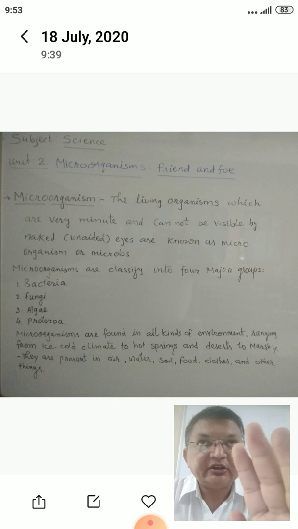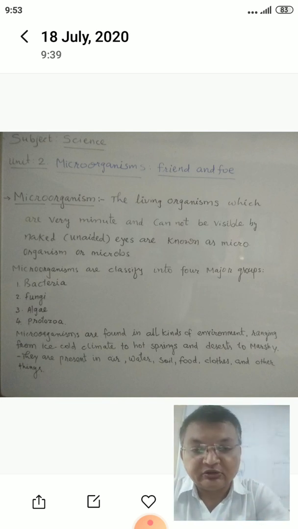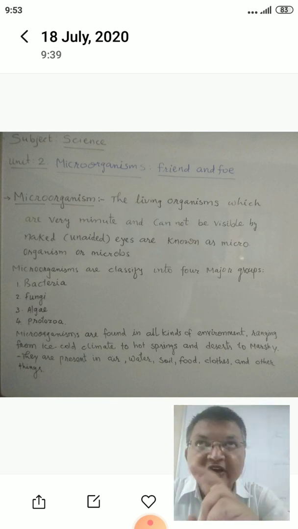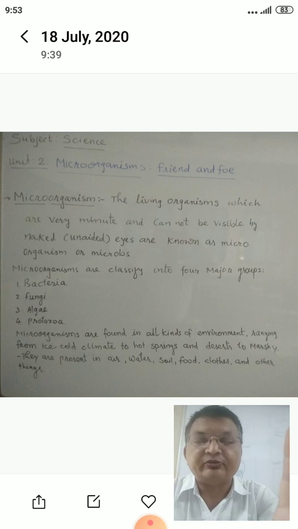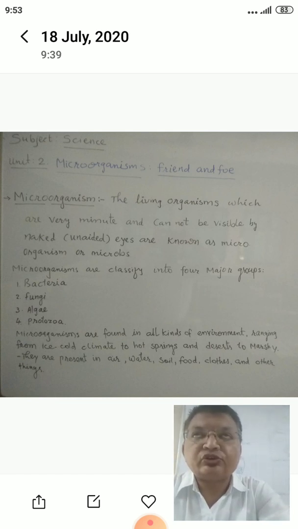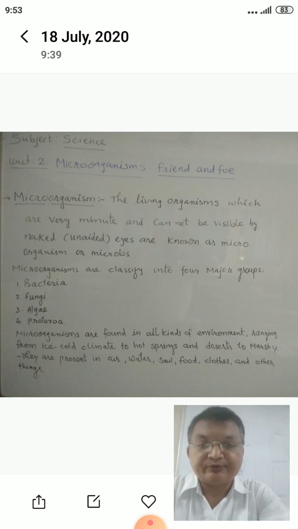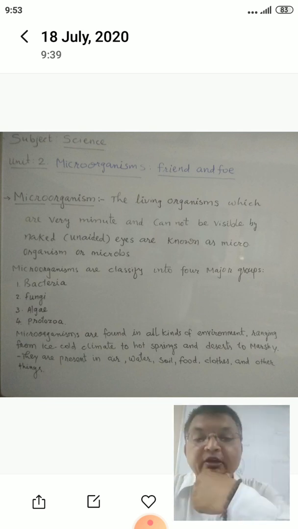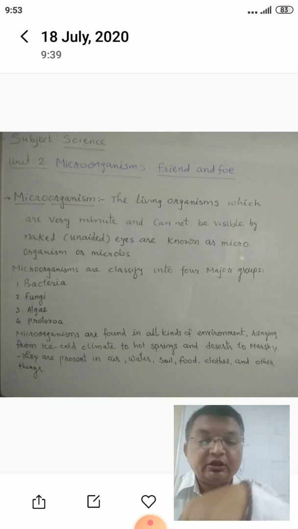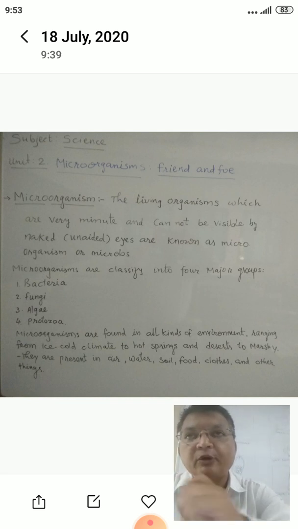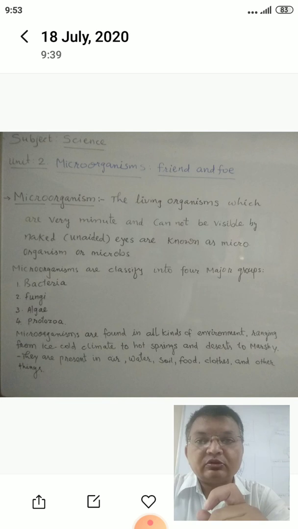Our unaided eye cannot see them, means with the eyes directly we cannot see microorganisms, but we have to use a microscope. With the help of a microscope we can observe microorganisms.